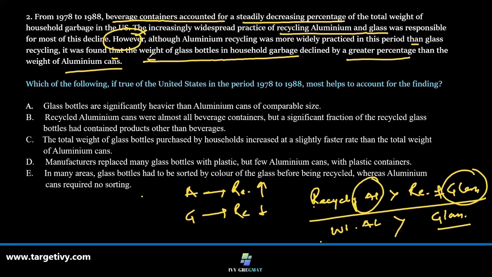It was found that the weight of the bottles in the garbage declined by a greater percentage than the weight of aluminum. So in the new situation, what is happening?